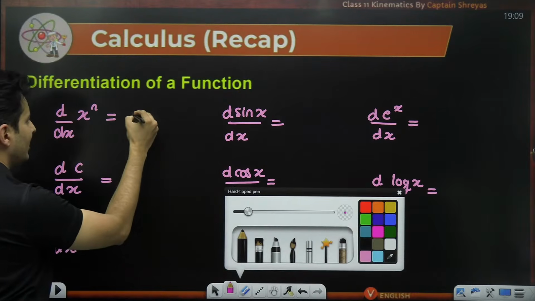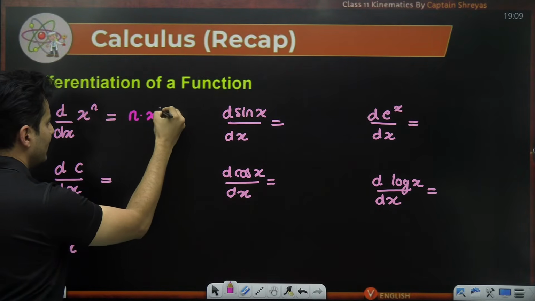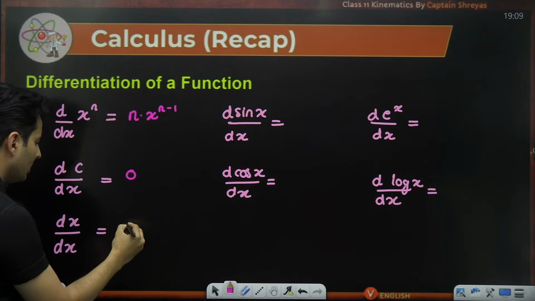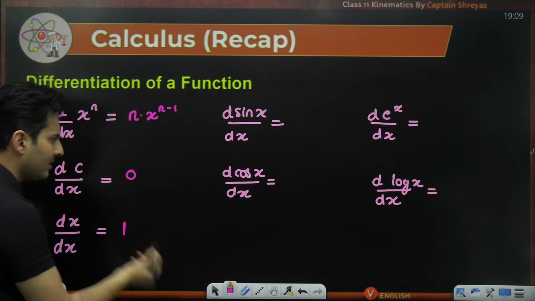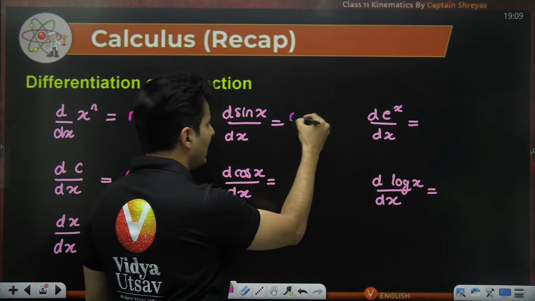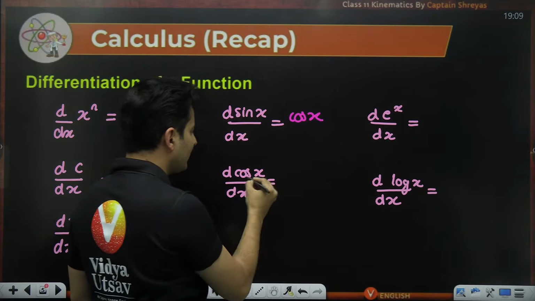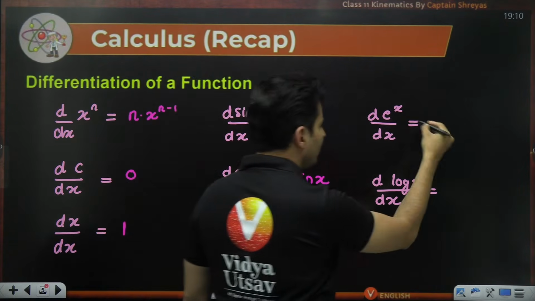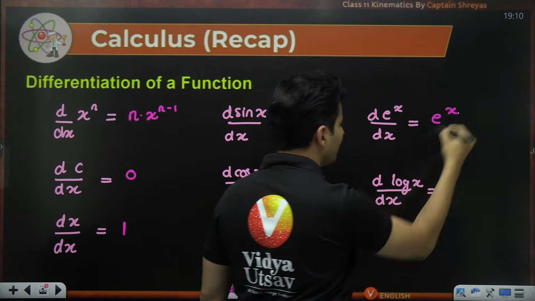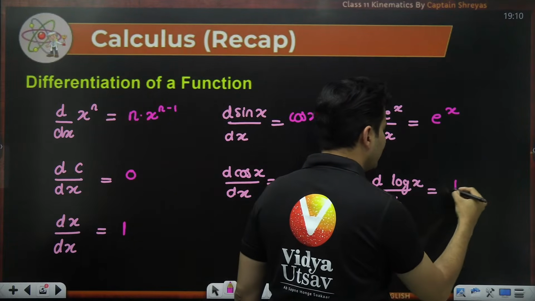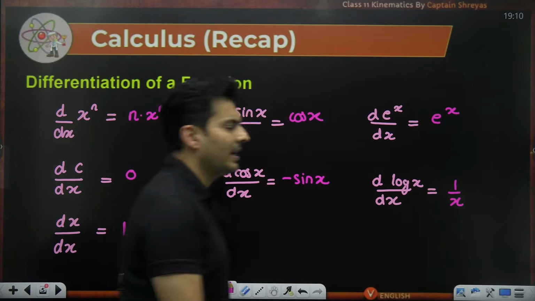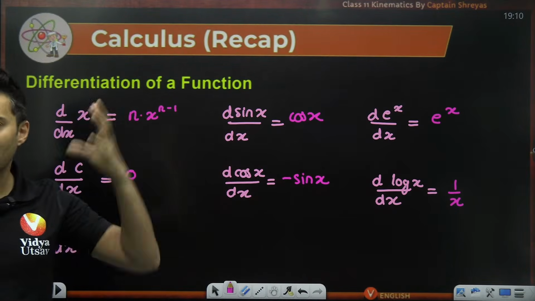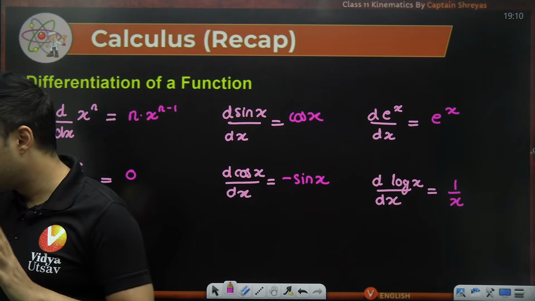Well, for x raised to n, it is n into x raised to n minus 1. For constant, the derivative is 0. Derivative of x with respect to x is 1 only. Derivative of sine of x is cos of x. Derivative of cos of x is minus sine x. Derivative of e raised to x is e raised to x. Derivative of log of x is just 1 by x. These are some basic formulas which you should definitely know for solving derivatives.